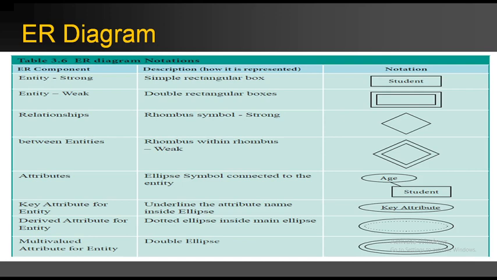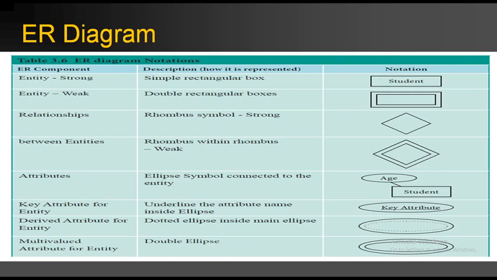Next component is attribute. While representing an attribute we have to use the ellipse symbol. Attributes are nothing but the fields you are going to give for a table. For example, serial number, name, age, mark 1, mark 2, mark 3, etc. These all become attributes of a table, and we give them within an ellipse symbol.